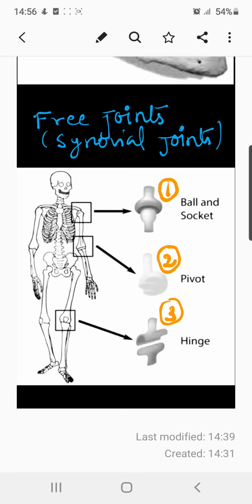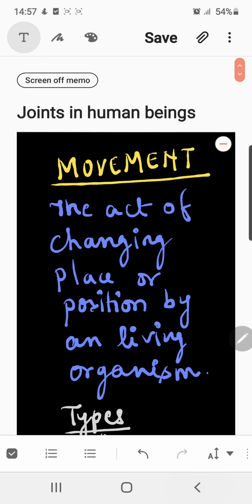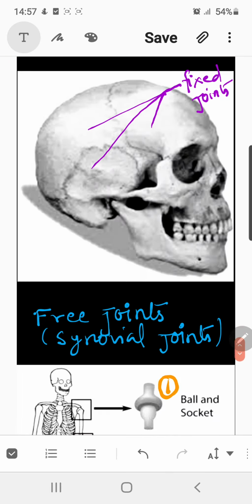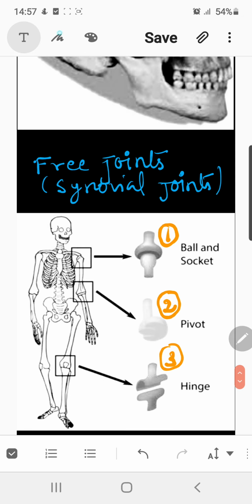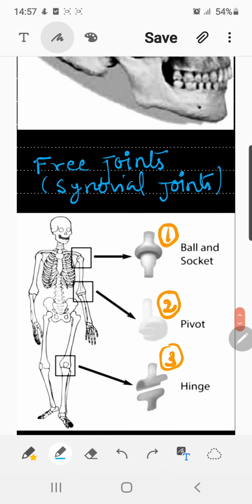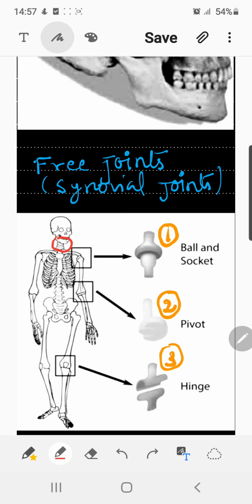The number 2 and 3 are basically the examples for the hinge joint, so it has to be rectified here. I need to rectify this. See, pivot joint is present basically at this area.